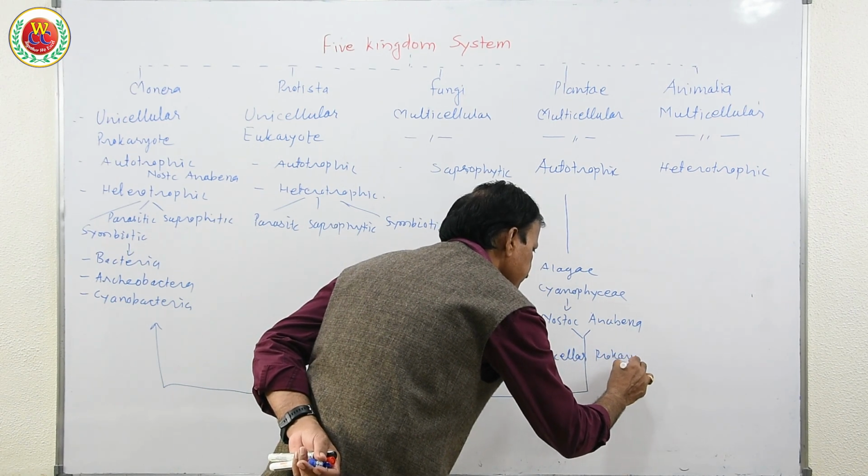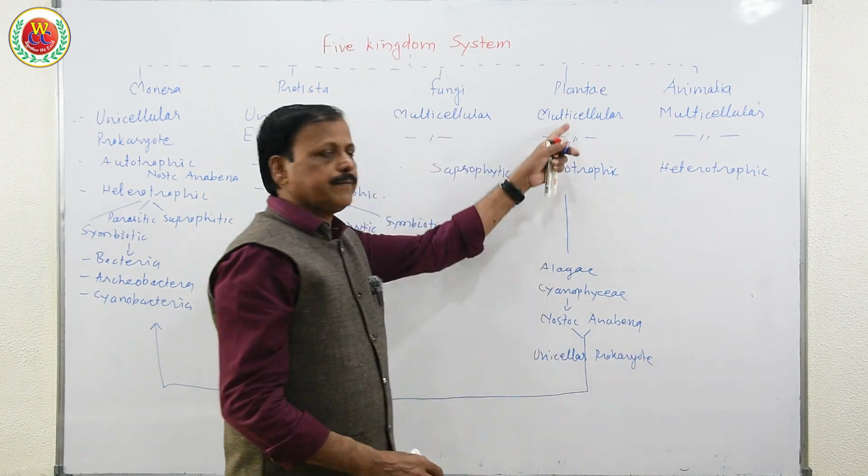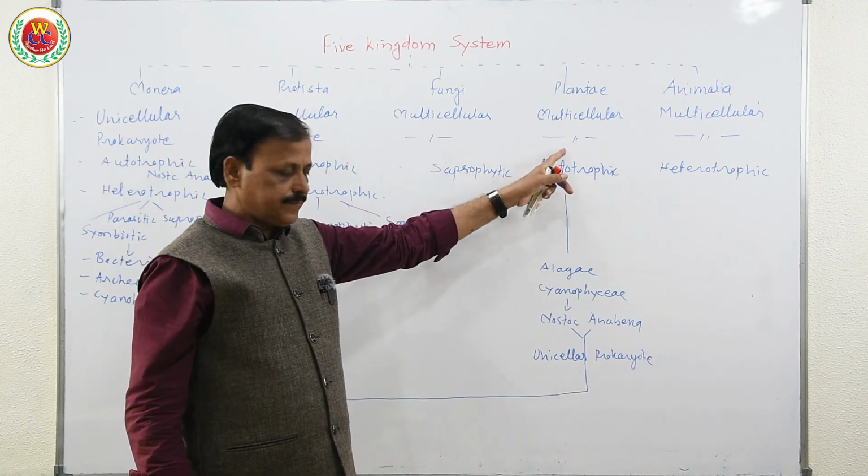They cannot be classified under Plantae since plants are multicellular.